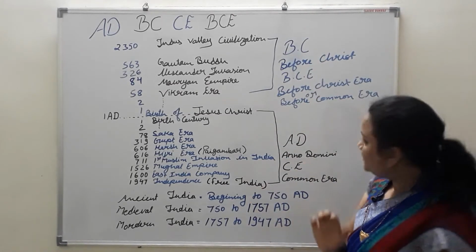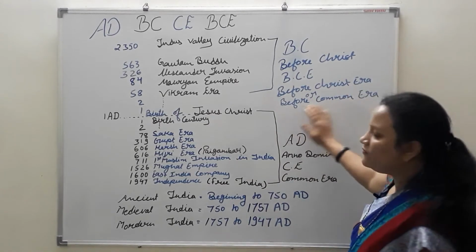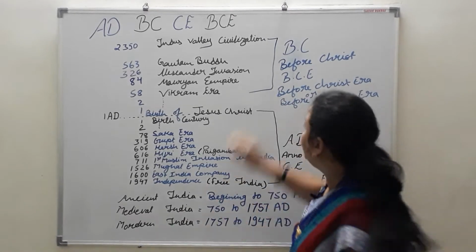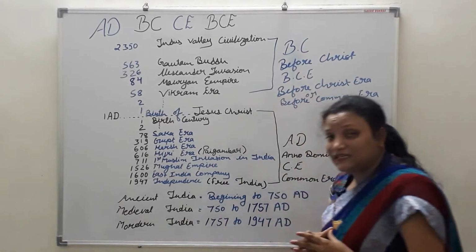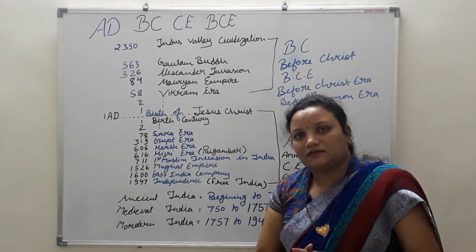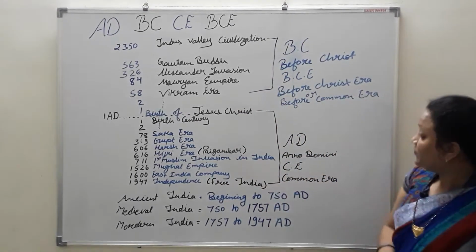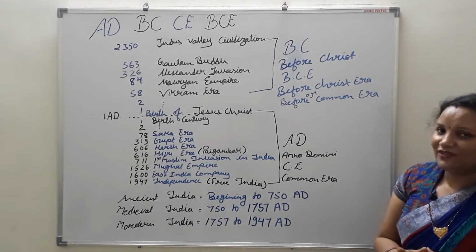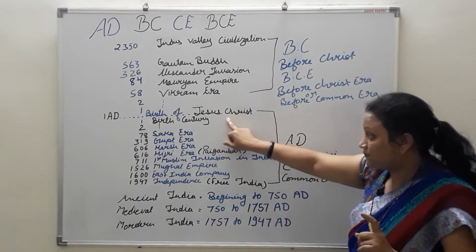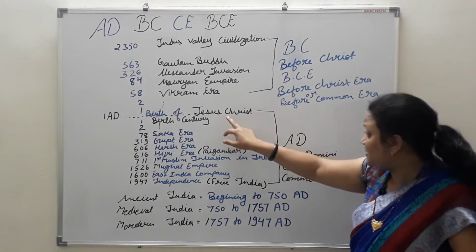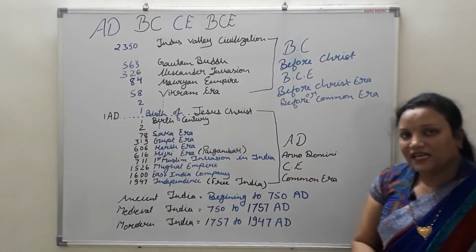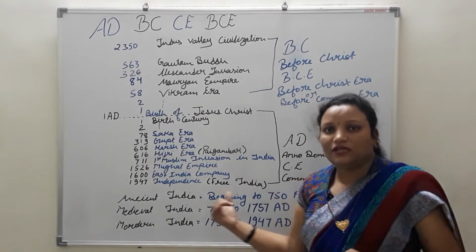BC is before Christ, and BCE is before Common Era, or before Christ era. All these things are the same. Students have some doubt about what BCE is, but they are both the same. AD is Anno Domini, it's not "after death", it's Anno Domini, meaning the century where Christ was born, the birth century of Jesus Christ. So it is the Common Era which is going on right now.